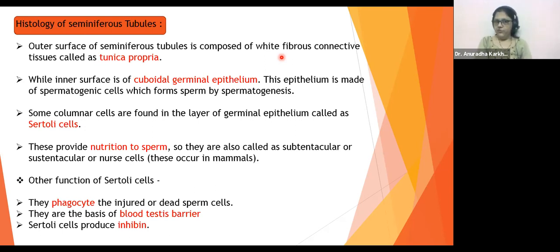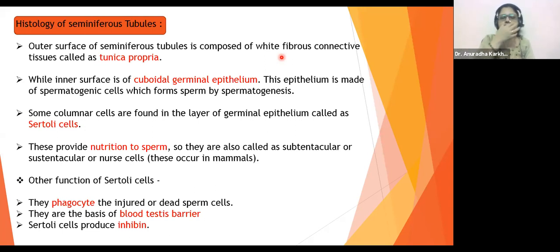Please remember this word. Cuboidal means the shape will be like a cube. Germinal means the one which is going to germinate, in the sense grow. So the internal lining is going to be cuboidal germinal epithelium.